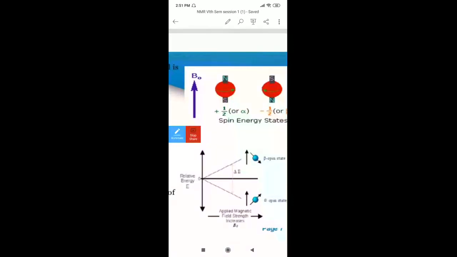So what we can see, when the external magnetic field is applied, is that one nuclear spin is in the opposite direction of the applied magnetic field, and one is with the direction of the applied magnetic field.